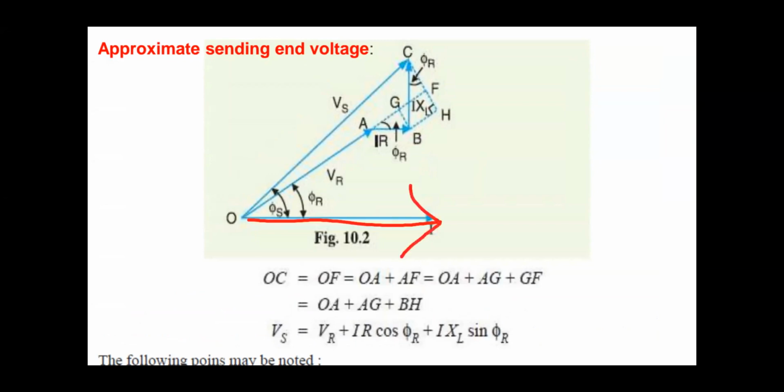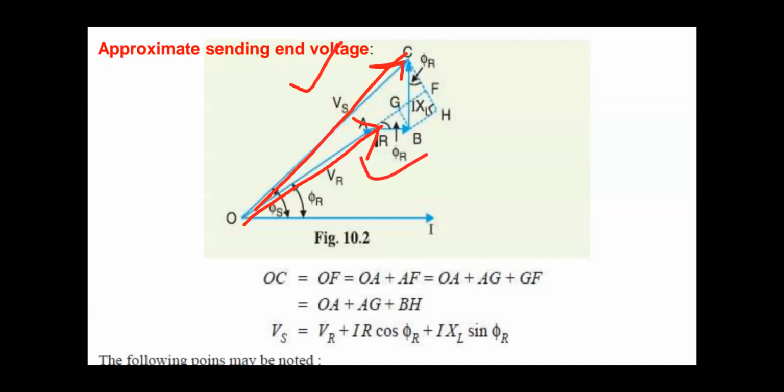So VR plus IR plus I XL will be this VS. The vector diagram will be the same, and here we are going to do some additional calculations. Now if you observe this VS and this VR, VS is this one and VR is this one.